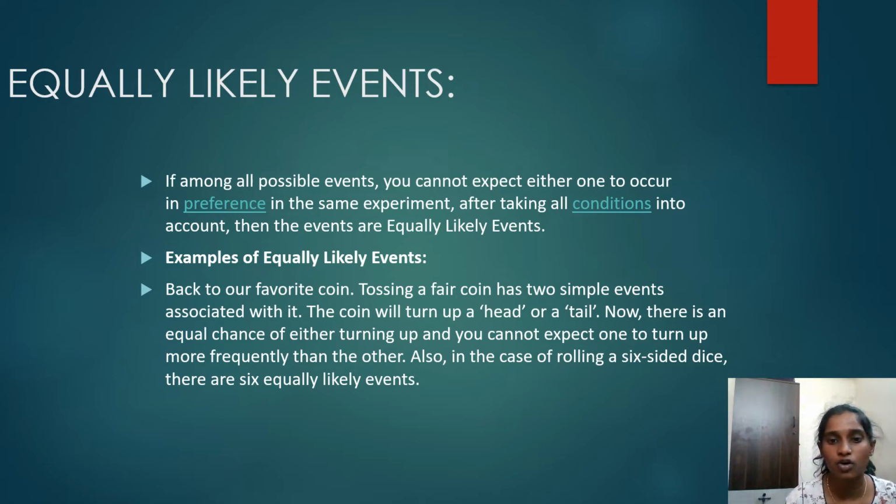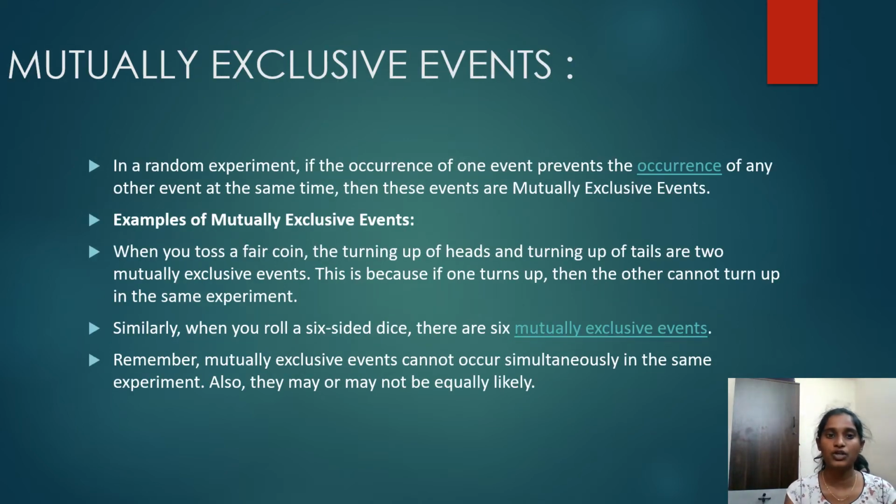Tossing a fair coin has two simple events associated with it. The coin will turn up a head or a tail. Now, there is an equal chance of either turning up, and you cannot expect one to turn up more frequently than the other. Also, in the case of rolling a six-sided dice, there are six equally likely events.